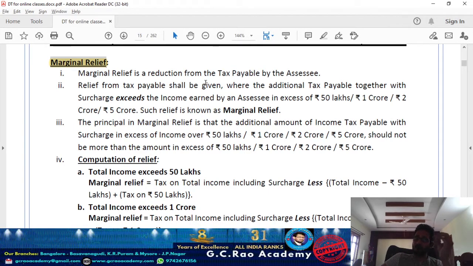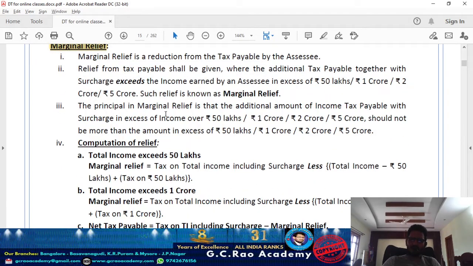Max of the max, however much you end up above the threshold limit, the entire additional income you can give to the department. But more than the additional income, the department cannot ask you to pay as tax liability. So when your total income is exceeding the given threshold limit for applicability of surcharge marginally, and because of the additional income your incremental tax liability is higher than the additional income, then the incremental tax liability over and above the additional income can be claimed as a relief by the assessee, which is applicable to all categories of assessees, Kanna. So I tabulated it as a stepwise calculation, Kanna, very simple item.